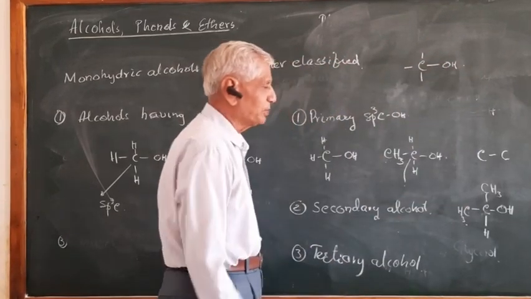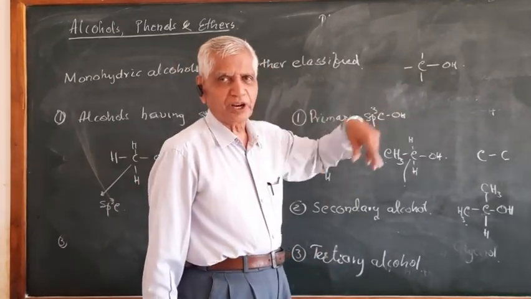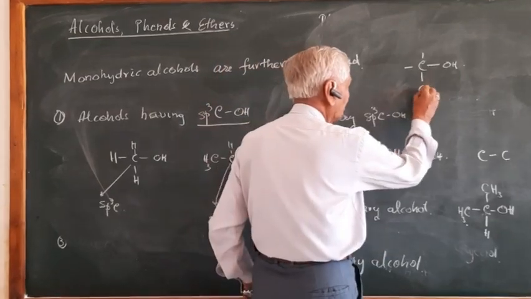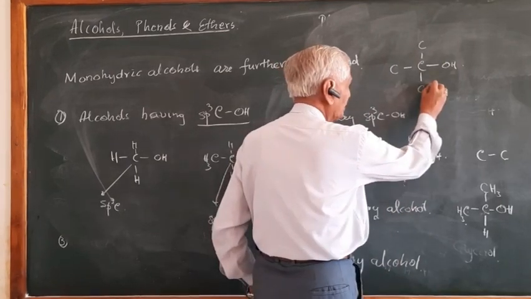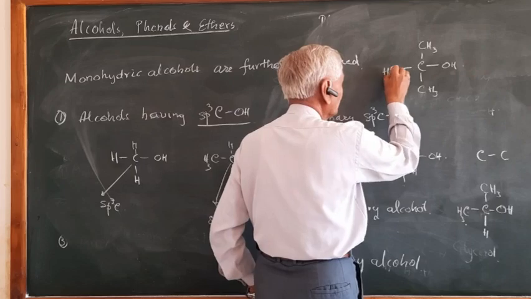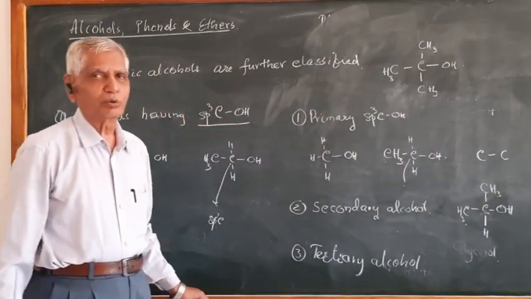OH is connected to sp3 carbon only. And this carbon must be a tertiary carbon. What is a tertiary carbon? That is connected to three carbons. Simple example, CH3, CH3, CH3. So this is called a tertiary alcohol.